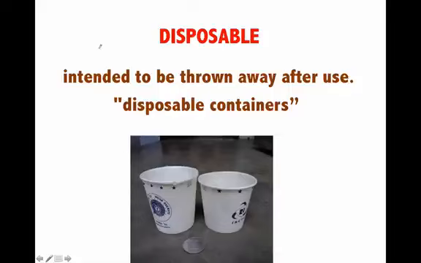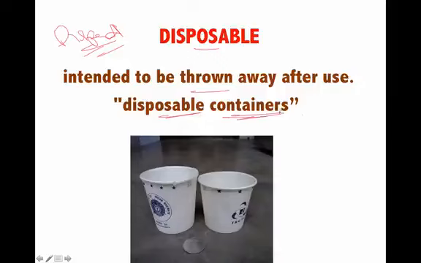Next, we have covered disposal in detail. What is the difference between disposal and disposable? Disposable means something that is intended to be thrown away after use. For example, look at these. These are the sort of containers or glass that you get in IRCTC, Indian Railways. And these are meant to be thrown away, thrown in the dustbin after being used. So these are disposable containers.